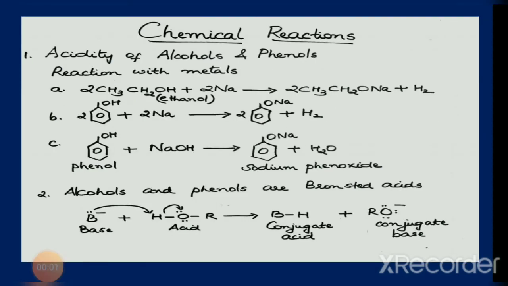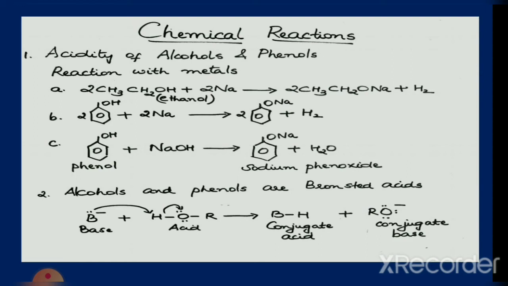Chemical reactions. Alcohols and phenols are acidic in nature. Reaction of alcohols and phenols with metals like sodium, aluminium shows that they are acidic in nature. For example, ethanol reacts with sodium metal to give sodium ethoxide and hydrogen gas. Phenol reacts with sodium metal to give sodium phenoxide and hydrogen. Phenol can also react with sodium hydroxide. The products formed are sodium phenoxide and water.